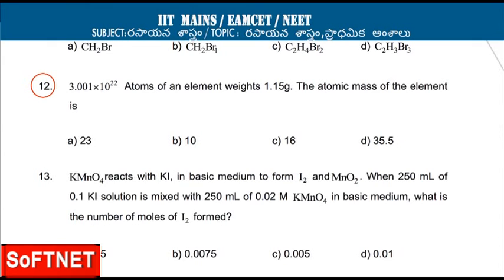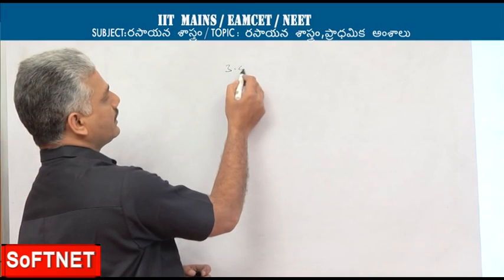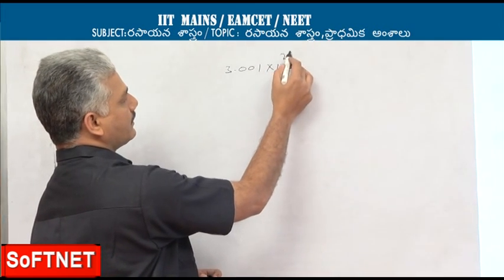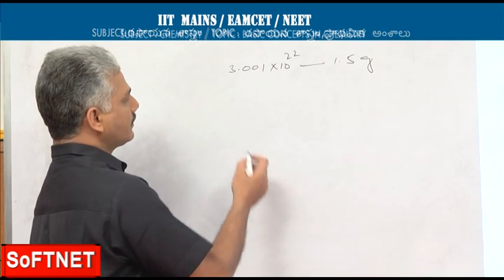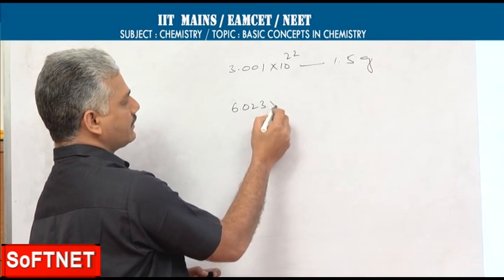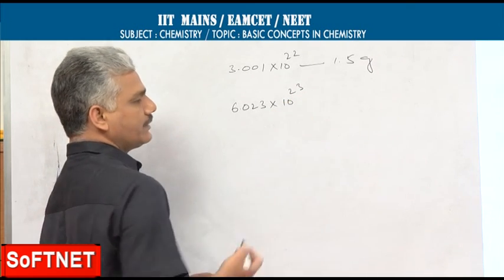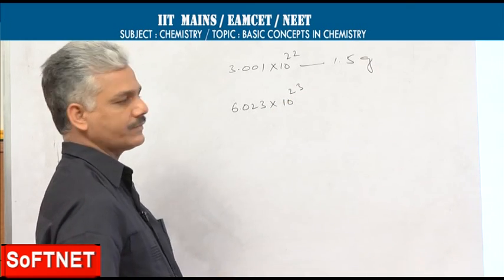3.001 into 10 power 22 atoms of an element weigh 1.15 grams. The atomic mass of the element is. The atomic mass, also called atomic weight, actually represents the weight of 1 mole of atoms. 3.001 into 10 power 22 atoms weight is given as 1.5 grams. So find out what is the weight of 6.023 into 10 power 23 atoms.